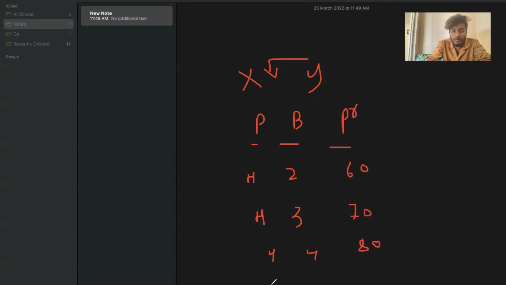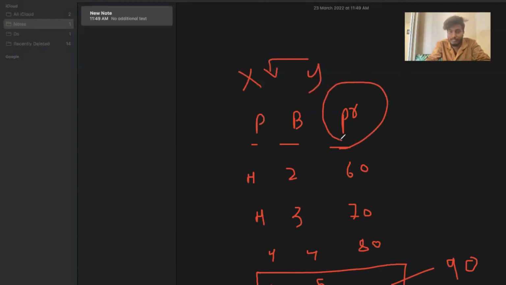So now what will be the price of high-tech city 5 bedrooms? What will be the price of 5 bedrooms in the place of high-tech city? The price will be around 90 lakhs. We are able to say this based on the previous information. That means the output of price is depending on the input of place and number of bedrooms.